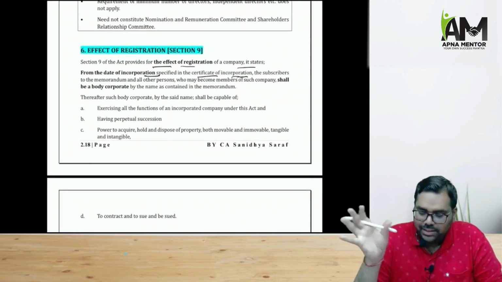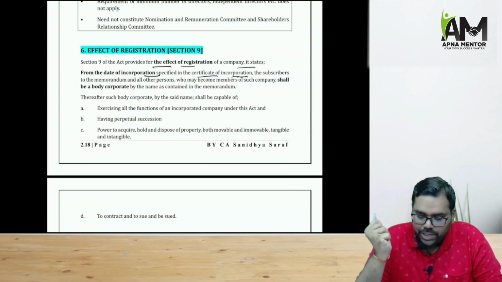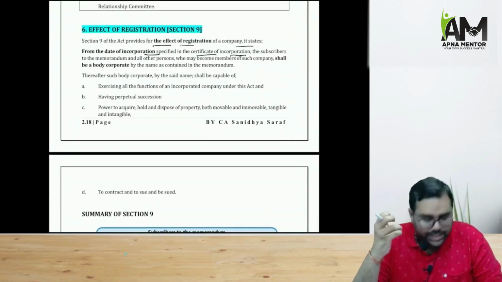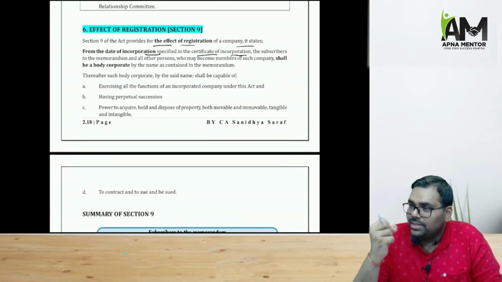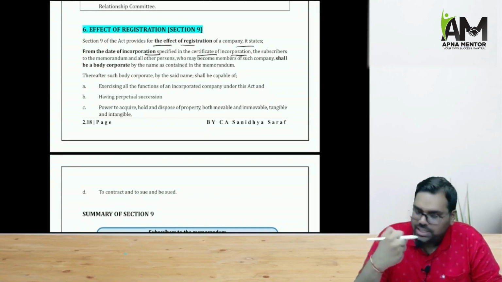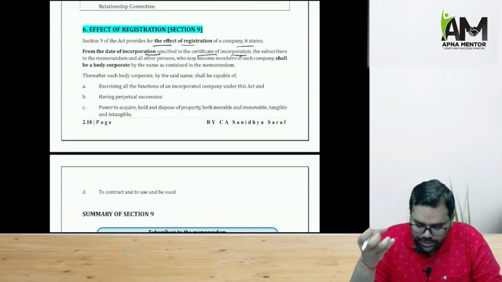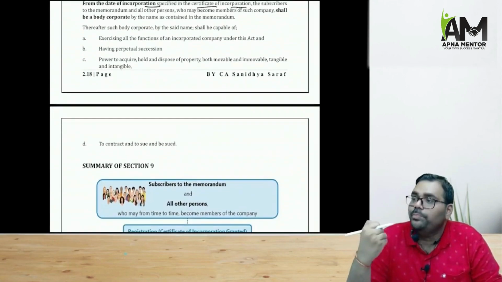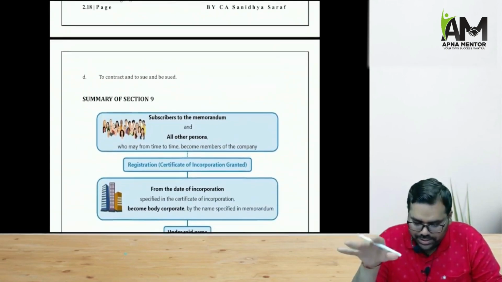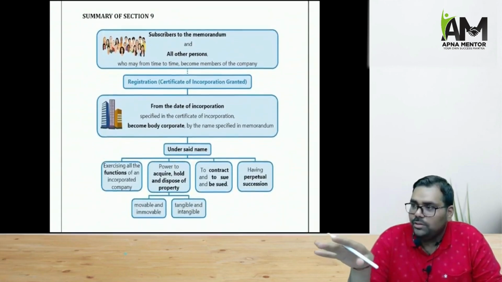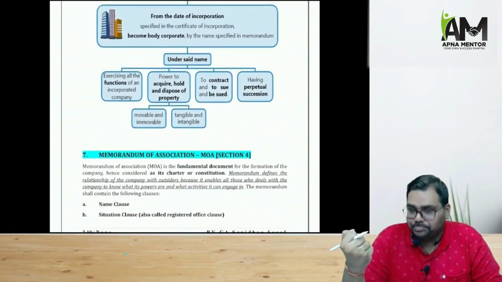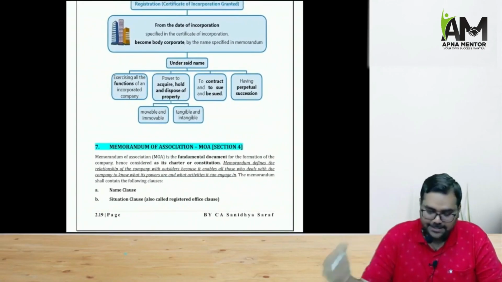So when the company has got the registration, then the company will start exercising all its powers. The company will be called a legally incorporated company. Company will start getting all its rights like perpetual succession, power to hold property in its own name, the power to sue in its own name, the power to be sued in its own name. So all these things will start happening once the company has got the registration. That is what Section 9 says.